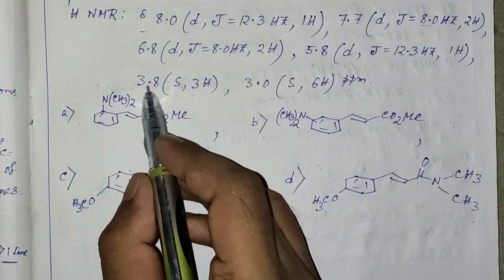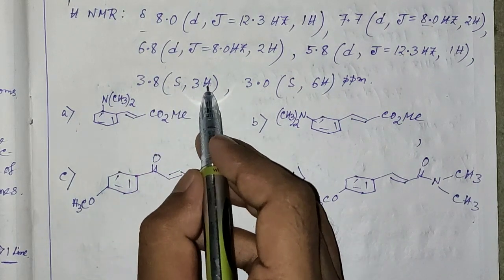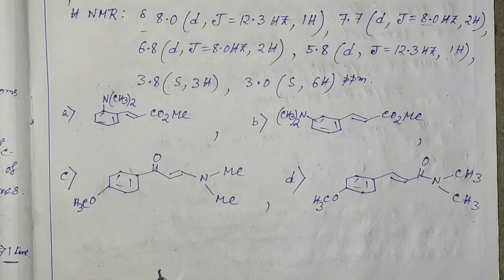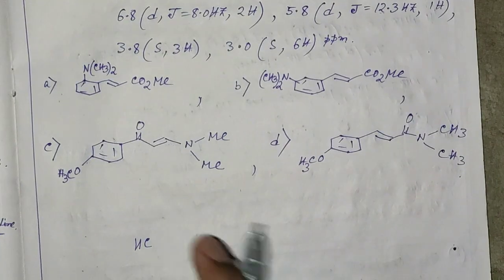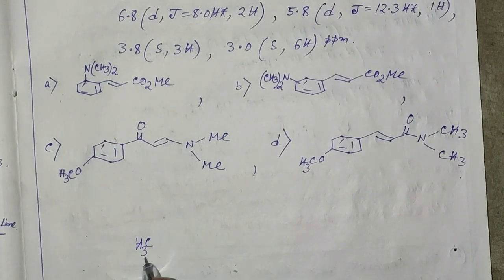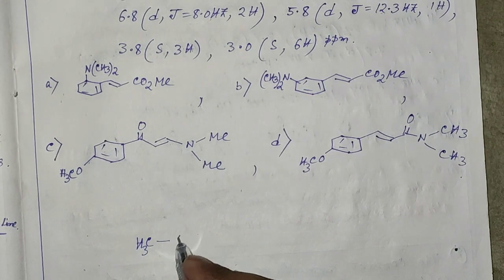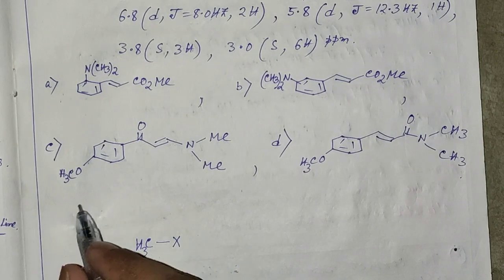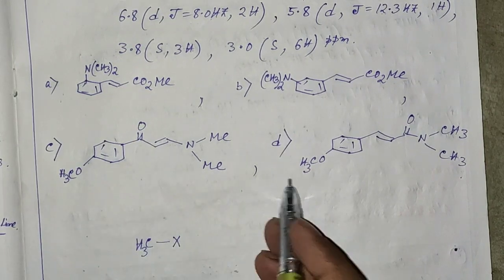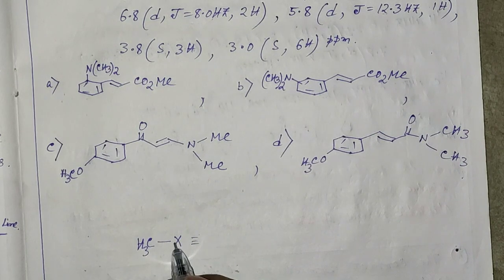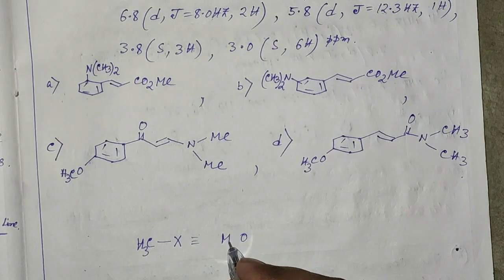Now the singlet peak corresponding to 3 hydrogen atoms at 3.8 signifies that the 3 protons are on a carbon attached to a heteroatom. Here, from the given options, we can think it will correspond to an OMe group.